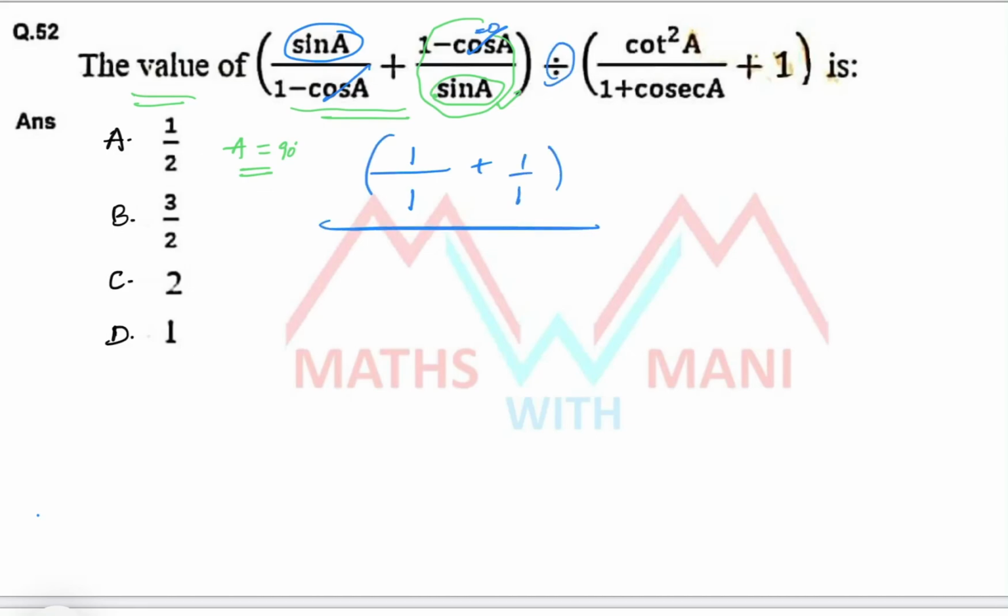Total whole divided by cot square 90. What is the value of cot 90? It is 0. By cosecant 90 is 1. 0 by anything is 0. So total value is 0. You can cancel out this term. Plus 1. Here you will get any value but 0. 0 plus 1, 1. So 1 by 1, 1 plus 1 by 1, 1. 2 by 1 equal to 2. So where is it? Third option. That's it. Third option is the correct answer. Anybody has doubt in this?